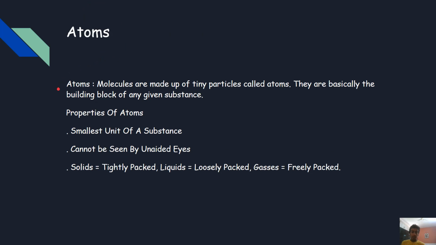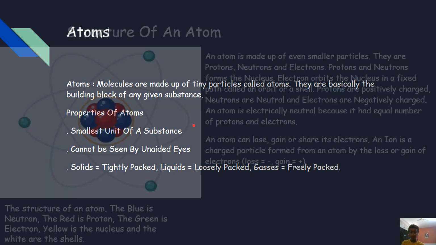Atoms. Molecules are made up of tiny particles known as atoms. They're basically the building blocks of any given substance. Let us look at some properties of atoms. An atom is the smallest unit of a substance, but an atom has subatomic particles which are even smaller. It cannot be seen by unaided eyes, but we can see it with high-tech microscopes. In solids, they are tightly packed. In liquids, they are loosely packed. In gases, they are freely packed.